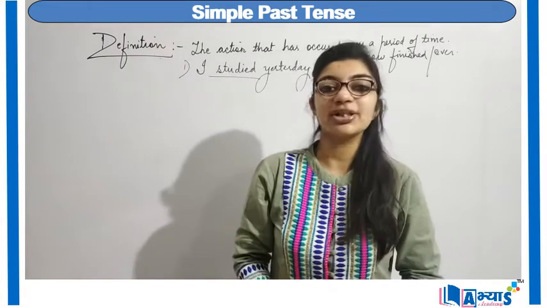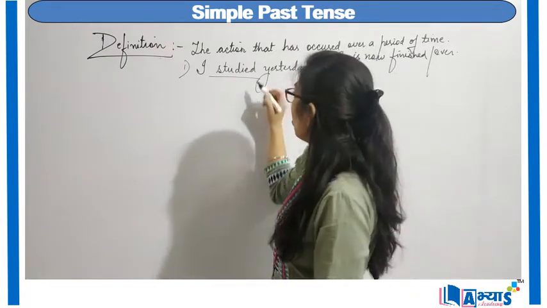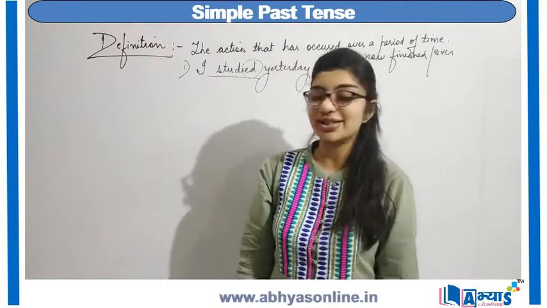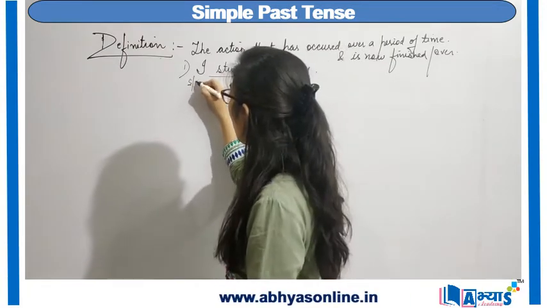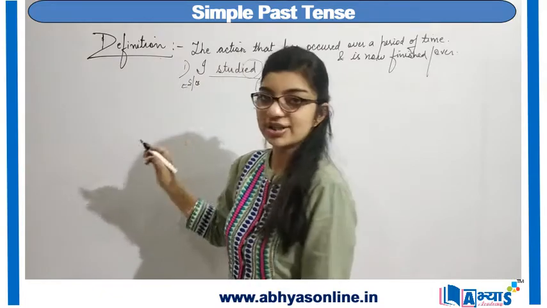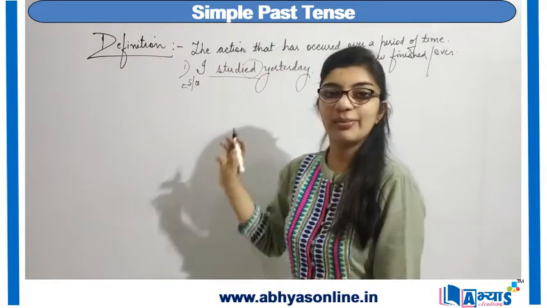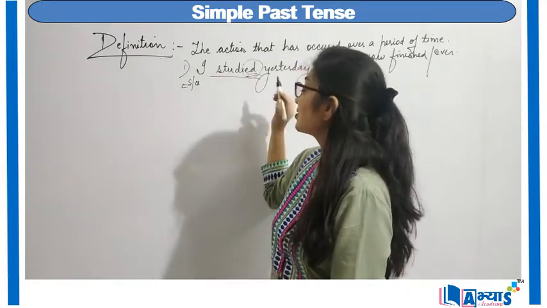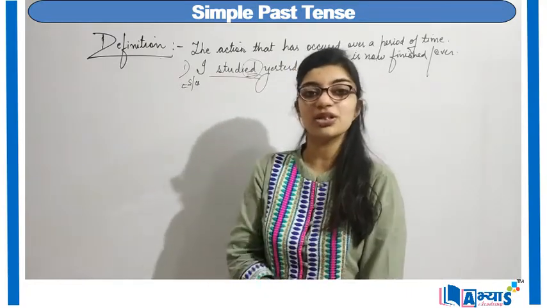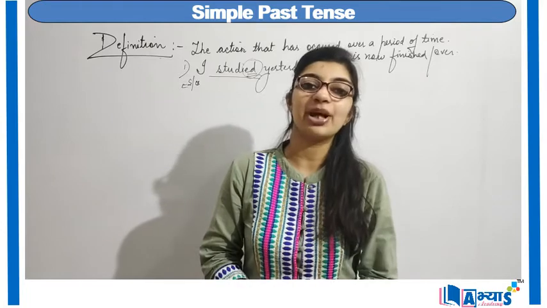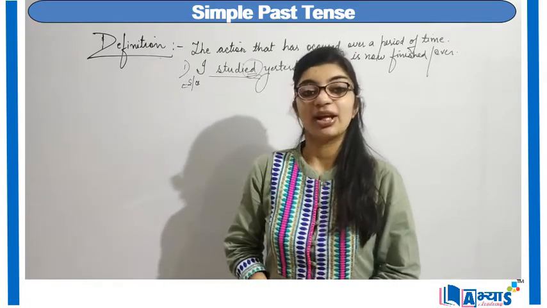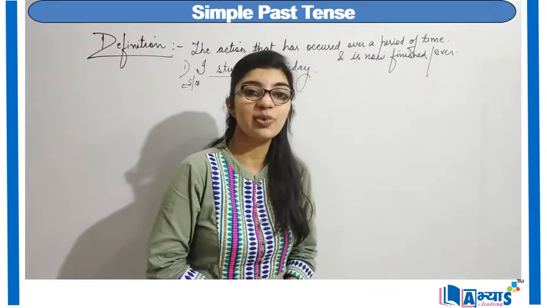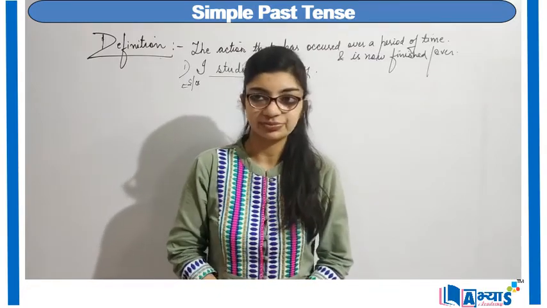Now, for simple past tense, we always make use of ed. Like for present tense, it was s or es. This is for present, but for past, we make use of ed. And whenever ed is added to the first form of the verb, then that becomes our past tense. Now again, there are certain conditions or certain areas where simple past tense is used.